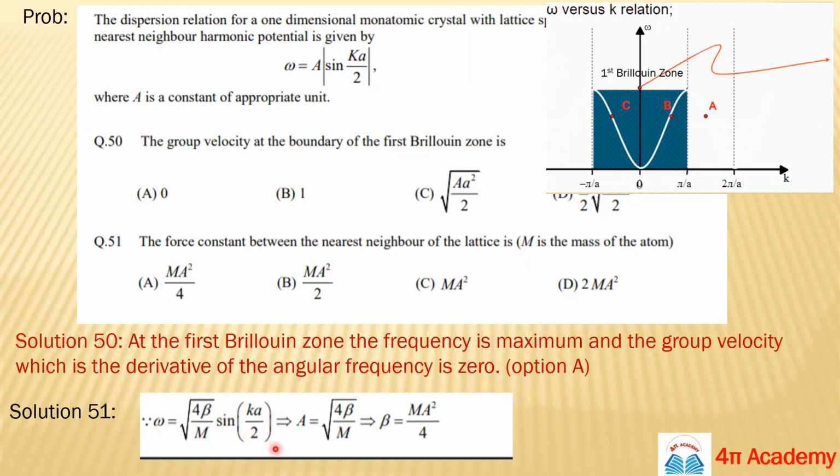From here you can conclude that a is the amplitude, so a equals root of 4 beta upon m. Just square both sides and you can find the value of beta, the force constant, which is m a square upon 4. So the first option is the correct option.